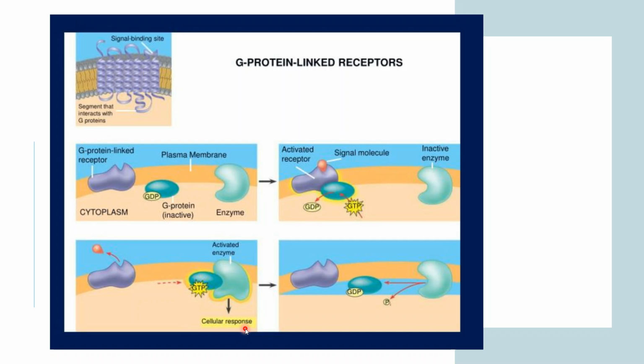So is it clear how the G protein linked receptors are working? I am explaining these points because we have to answer some questions based on this knowledge. So if you have any doubt, you can ask, so that there is no ambiguity in the questions coming in the later slides. So is it clear to everyone?